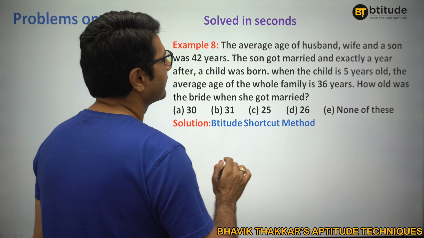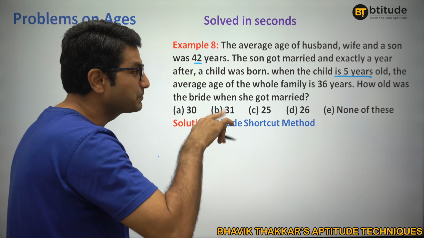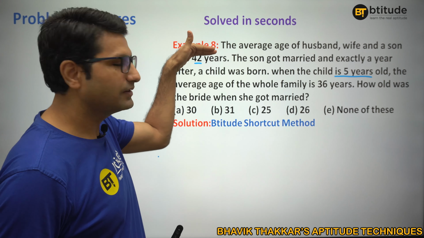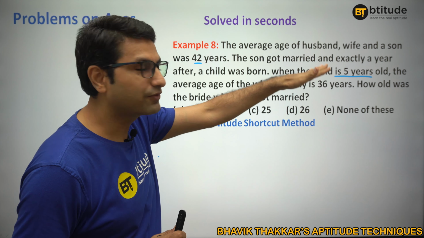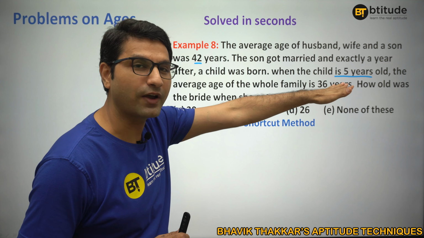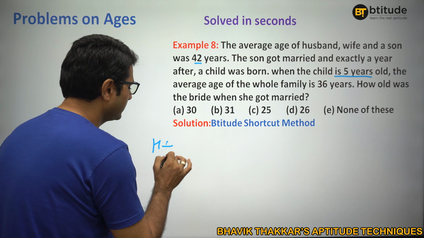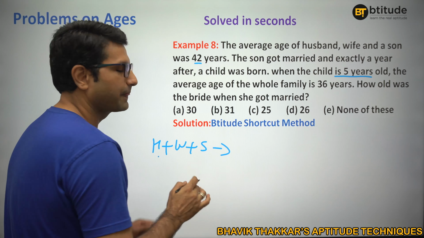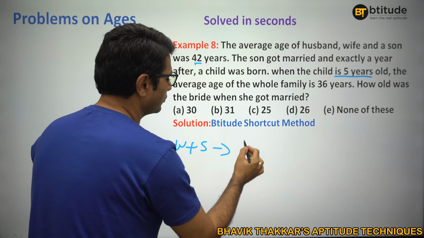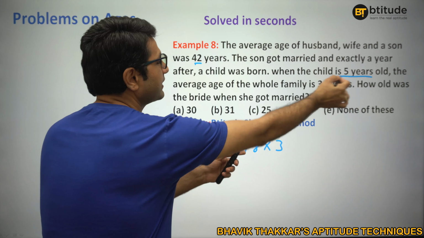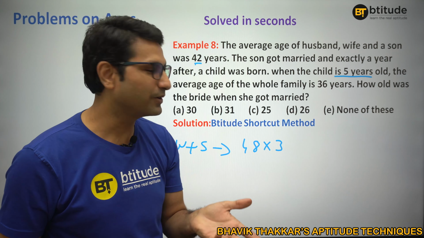Now when the child is 5 years old, that means from here plus 6 years, right? Here the average age was 42, then the son got married, and after a year the baby is born, and when the baby is 5 years old, that means 1 plus 5, 6 years. That means these 3, husband, wife and son, their average age would have been 42 plus 6, 48. I am talking about this time, right? Because they all would have increased by 6 years in this particular time.